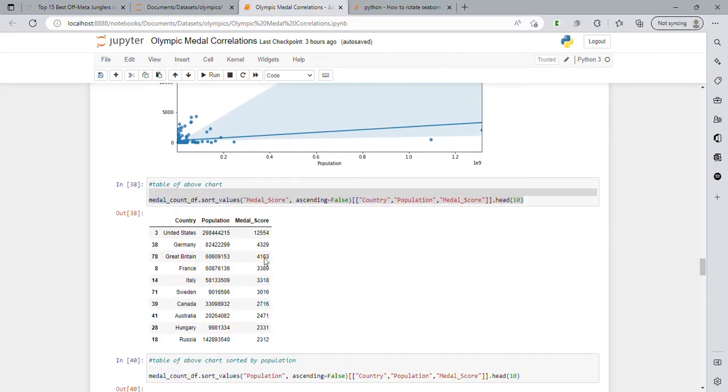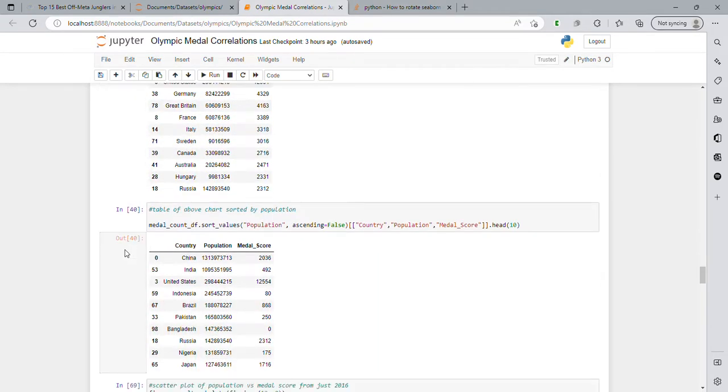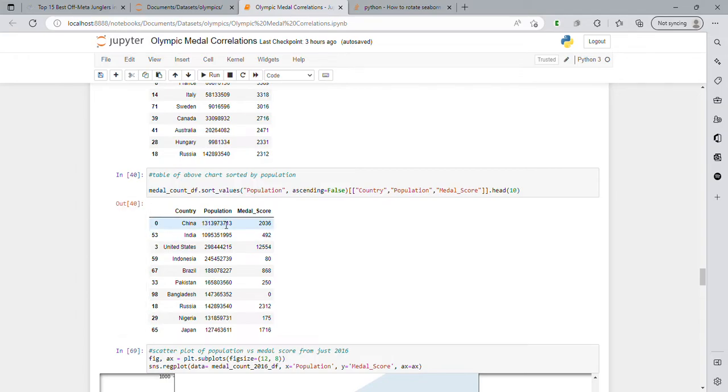So I just created a table to show this, so we know which countries are out here, and this is sorted by medal score. It's the same as the above plot, but now we can see their numbers. We also did the same but sorted this time by population, so we can see the big population countries: China and India with low medal scores, the United States, third largest population, with a very high medal score, but then we also see Indonesia with a very, very low medal score. Bangladesh never won an Olympic medal, even though they are in the top 10 countries for population. So it doesn't seem that population is enough to get you success in the Olympics.